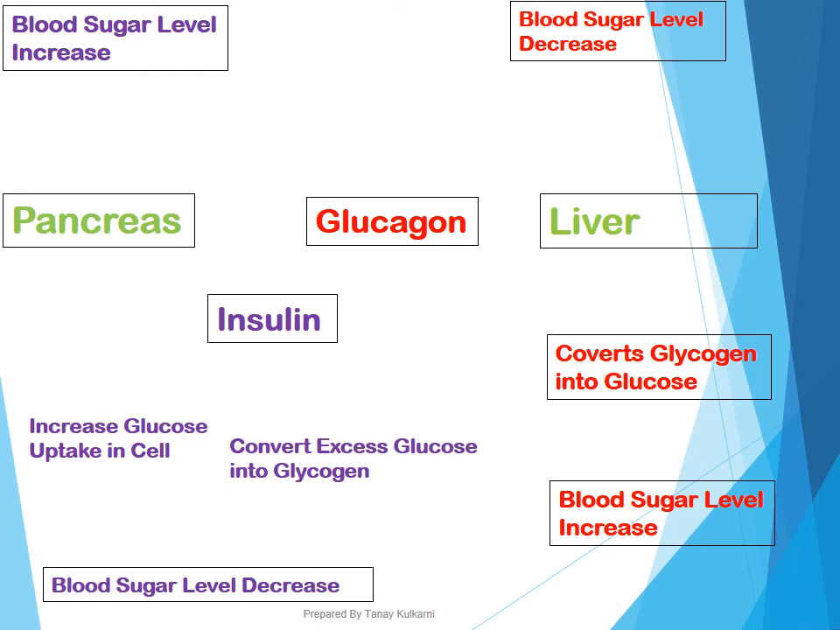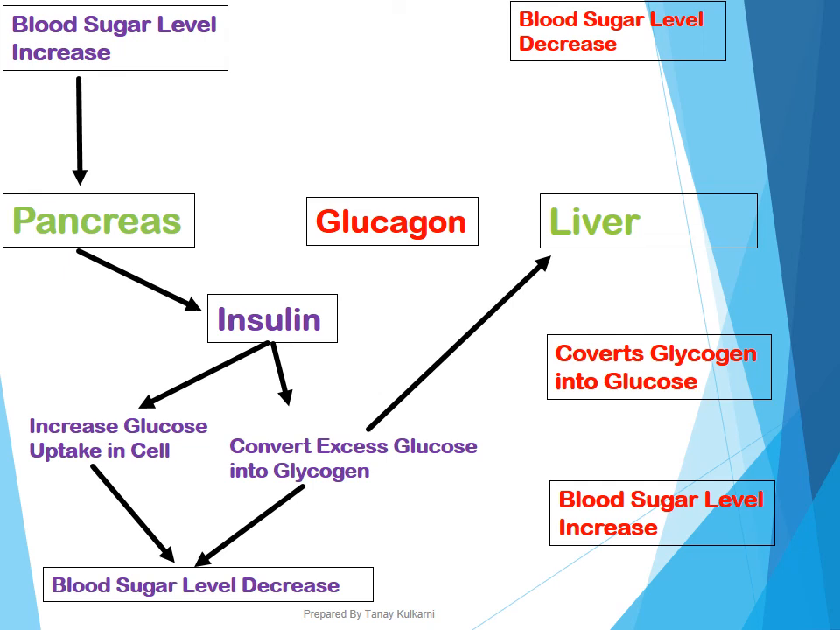If the blood sugar level increases in the blood, the message will go to the pancreas. The pancreas will release a hormone called insulin. Insulin will perform two functions. Number one, it will increase the glucose uptake in the cell. Second, whatever remaining excess glucose will be converted into glycogen and it will be stored in the liver. This will result in the blood sugar level decreasing.